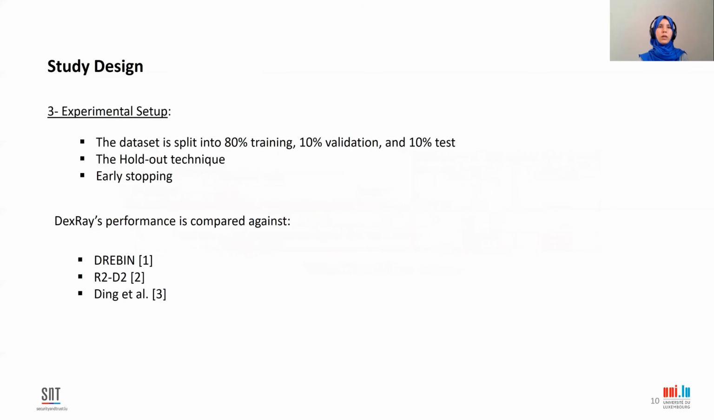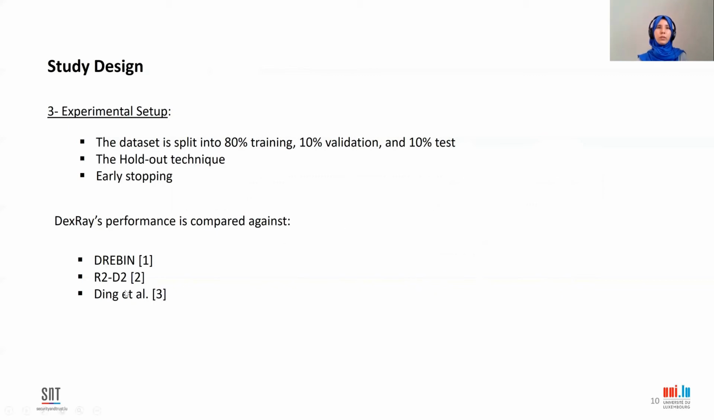In our study, we have designed our experiments as follows. We have split our dataset into 80% training, 10% validation, and 10% for the test. We have also repeated our experiments 10 times in order to ensure that our results do not depend on a specific split of the dataset. We have also relied on early stopping during the training of the neural network in order to ensure that our model does not overfit the dataset.